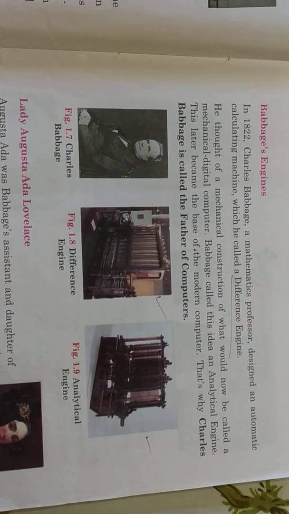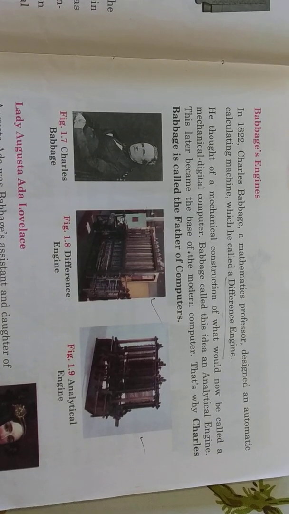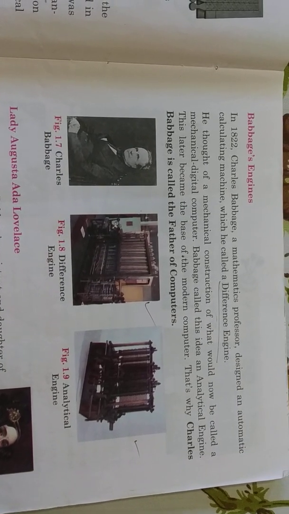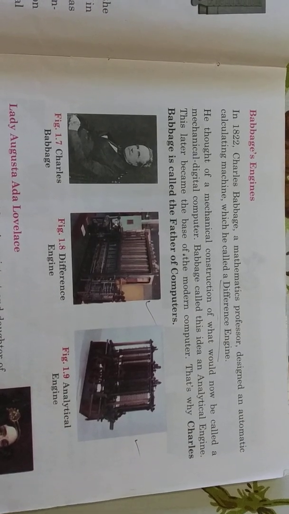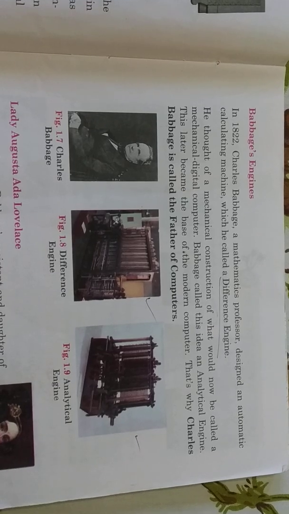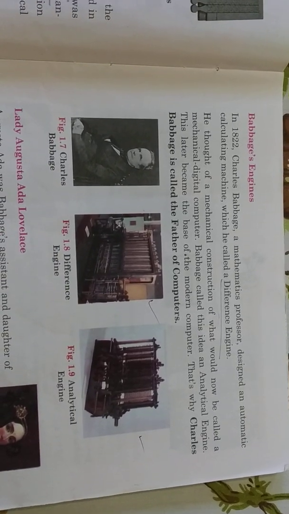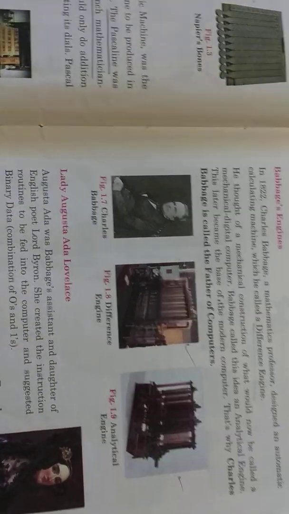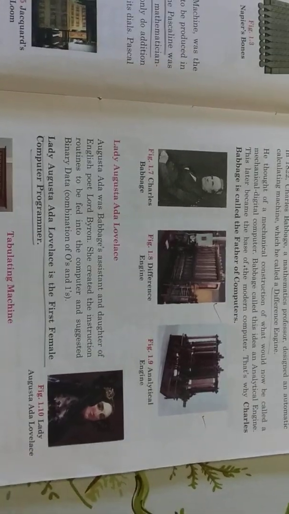So if the question is what are the two machines invented by Charles Babbage, the answer will be difference engine and analytical engine. Learn the spellings well. Who is called the father of computer? It is Charles Babbage. Who invented Leibniz calculator? It is Gottfried Wilhelm Leibniz. So these are the basic short questions that you must know while reading the chapter.